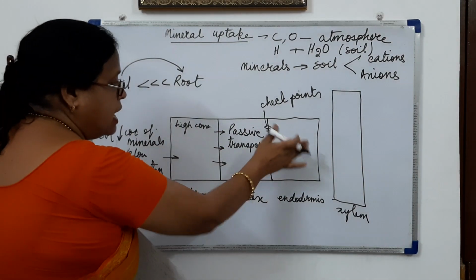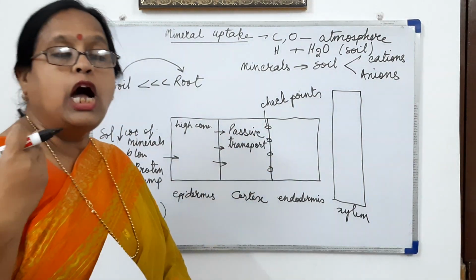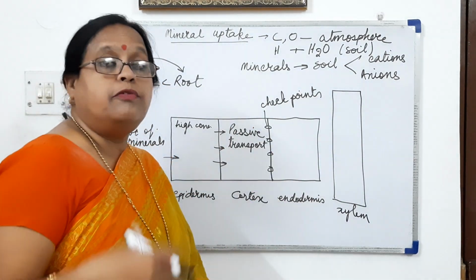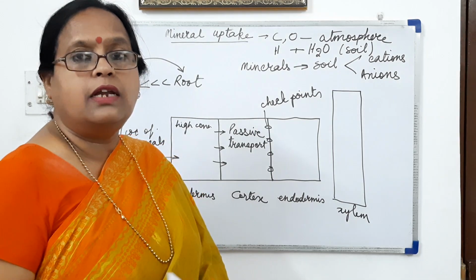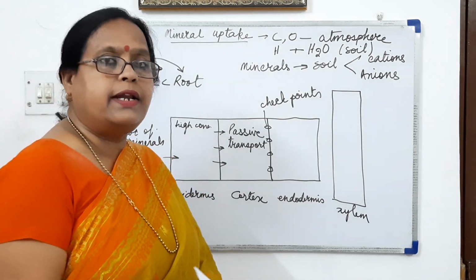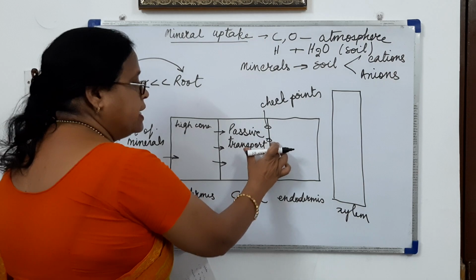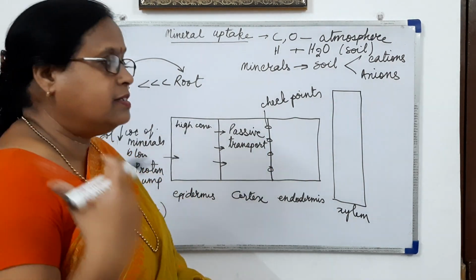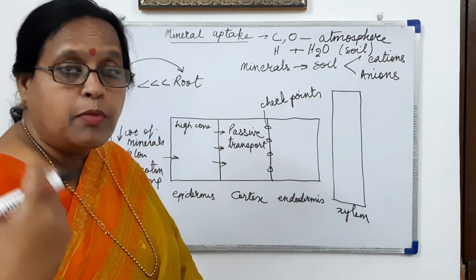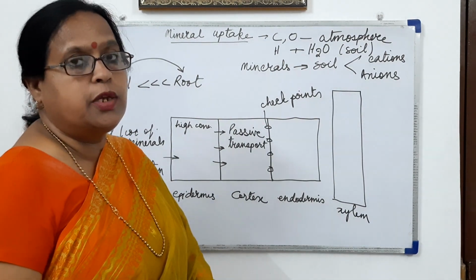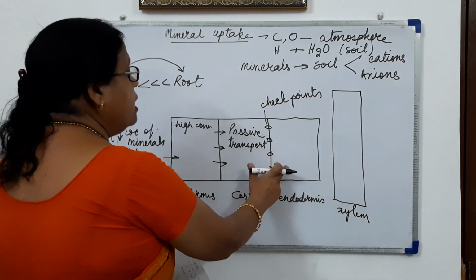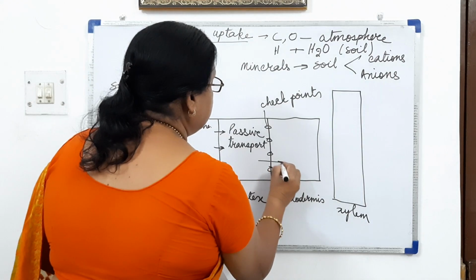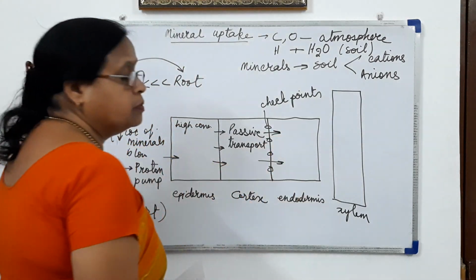These checkpoints decide how much amount of the minerals has to be conducted, which minerals have to be conducted, and how they need to be conducted. These checkpoints are some protein molecules which decide the amount and the type of molecules entering into the endodermal cells. And this entry is always unidirectional.